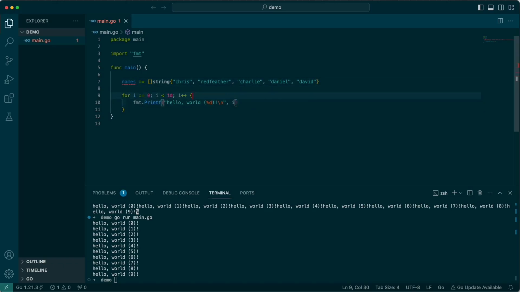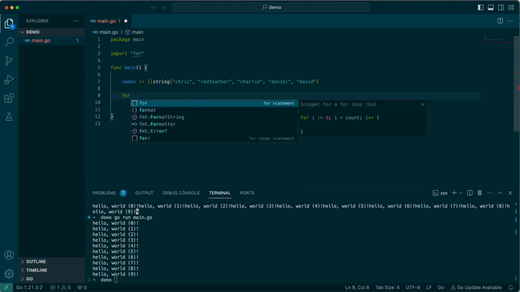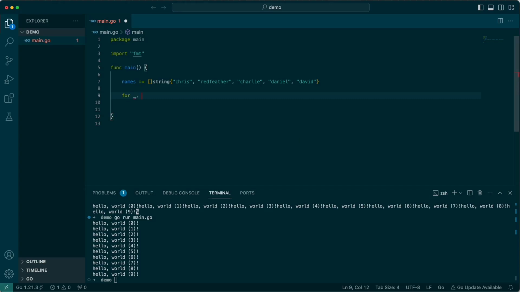And let's say instead of just printing out some numbers, I want to print out all the names. We can use a for loop for that, but Go also has this ability to range over slices. When you range over a slice, it gives you two properties: the index, which if we want to ignore, we can use the underscore, which is what I'm doing there, and the value itself.